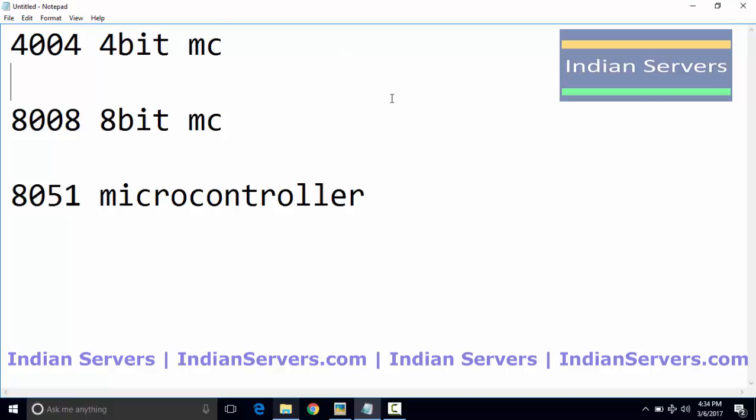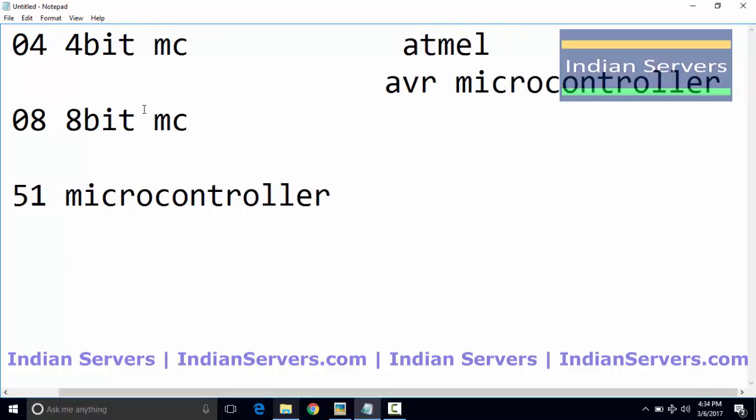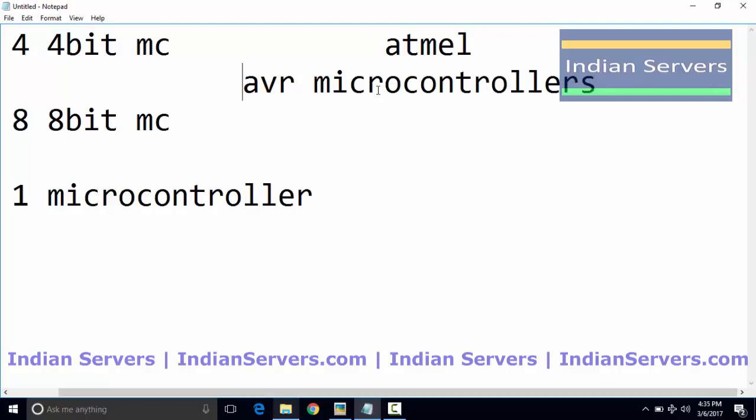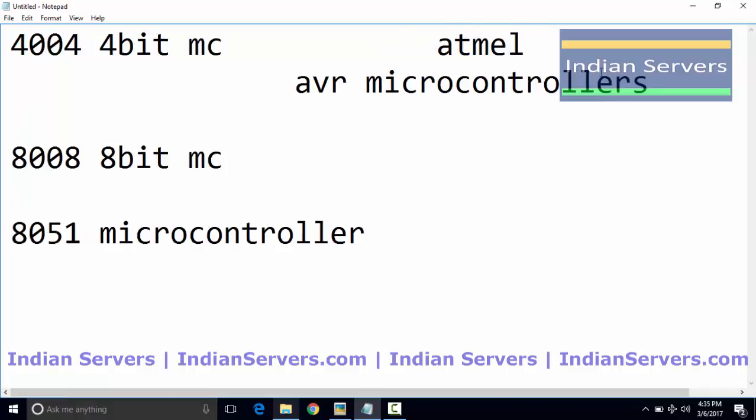At this time, one more company called Atmel started working on microcontrollers, and they came with some other microcontrollers, the AVR microcontrollers. In AVR microcontrollers, thousands of versions are available. The only difference between all the controllers is their RAM and ROM size and also the input output pins.